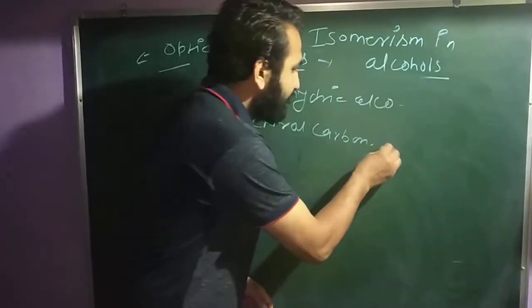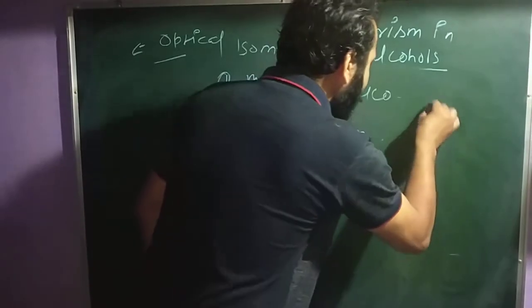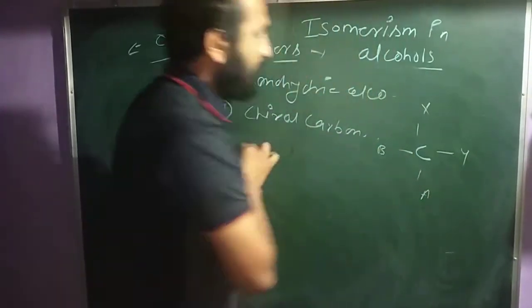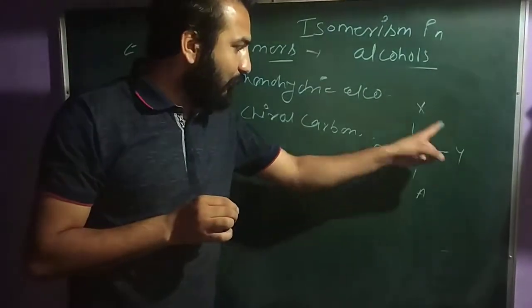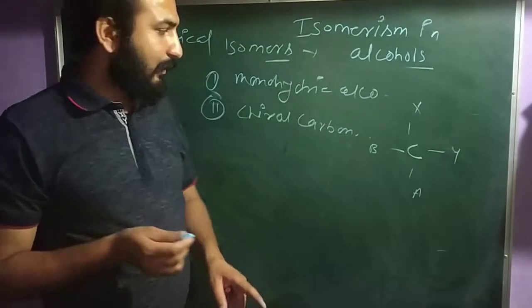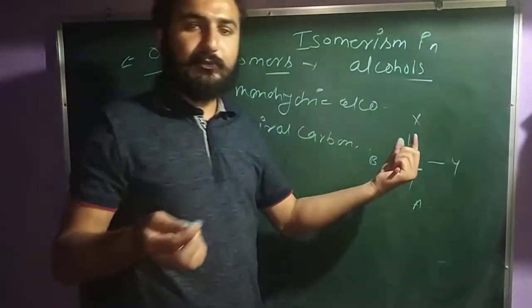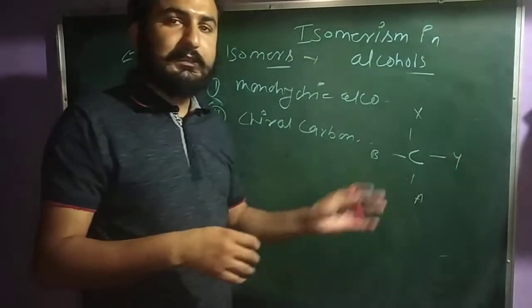That means you have this carbon having 4 valencies, and all the 4 valencies are different. That means इस कार्बन के पास अगर 4 के 4 groups different kind of groups attached हैं, so this is known as the chiral carbon, and the phenomenon is called chirality.